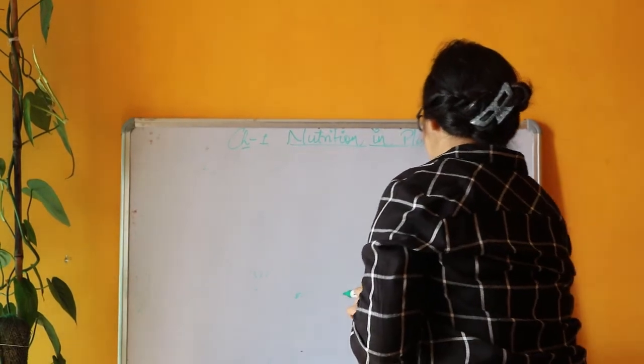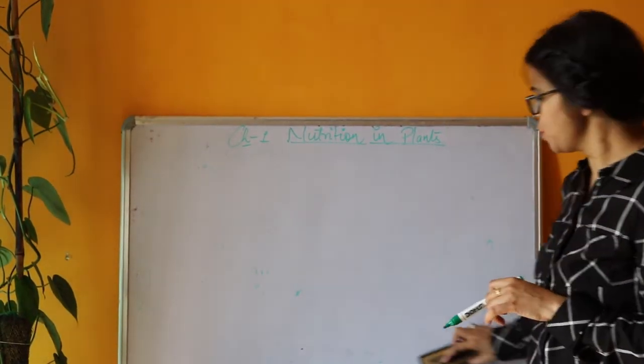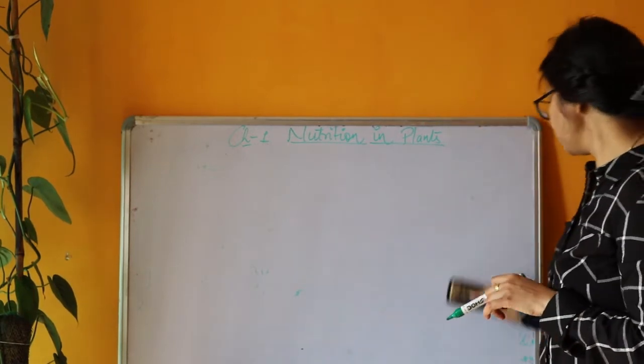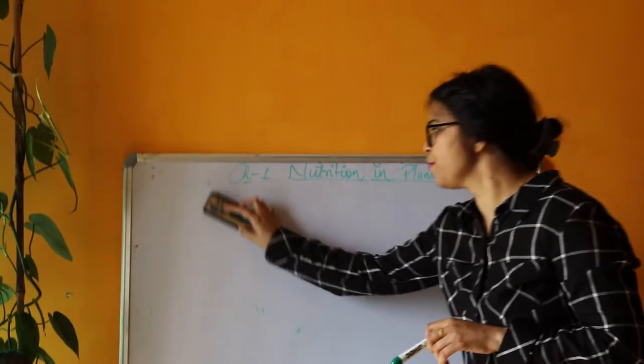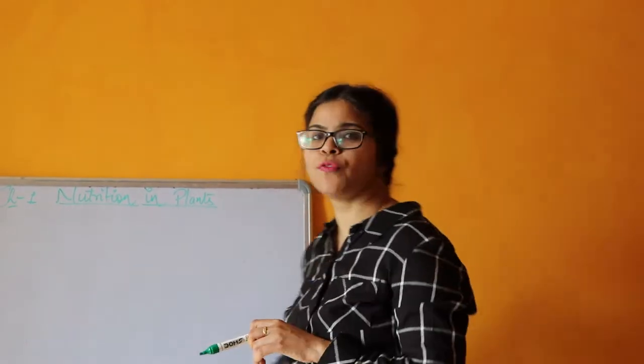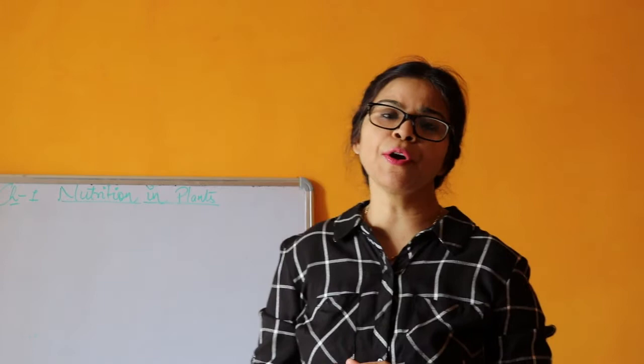Now, what is photosynthesis? In your previous class, you have studied photosynthesis. Photosynthesis is a process by which green plants prepare their own food in the presence of sunlight and chlorophyll, with carbon dioxide and water.